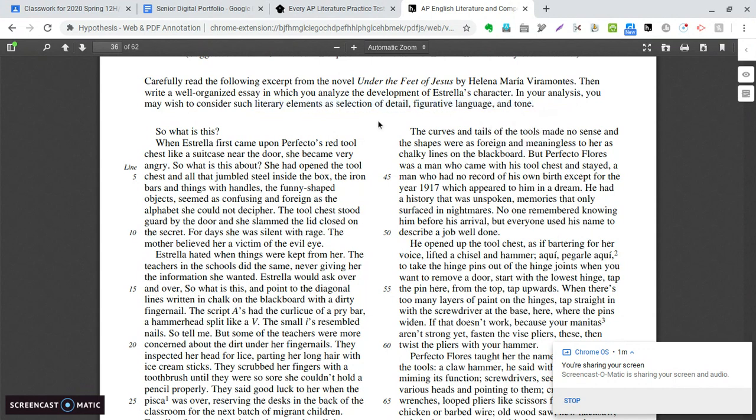Now remember, you only have 45 minutes to write this essay. You're going to want to spend 15 minutes really digging into the passage, and then 30 minutes writing your essay. Okay, maybe more like 11 minutes digging into the passage, and then 30 minutes, with a little bit of time for editing, revising, etc. So we're going to actually read this together, and I'm going to talk you through some of the things that I am noticing as I'm reading that I would want to bring to the analysis.